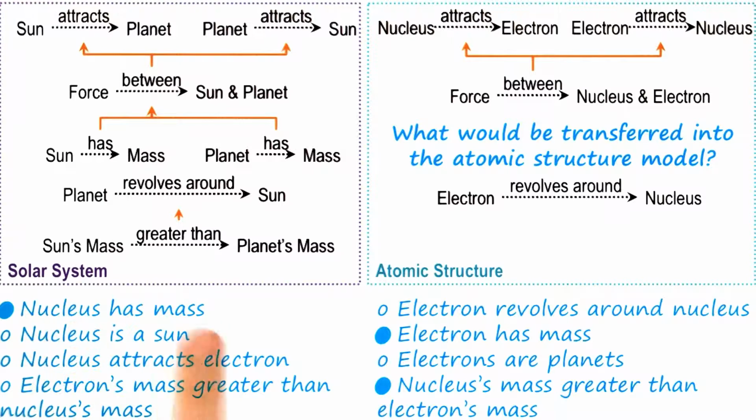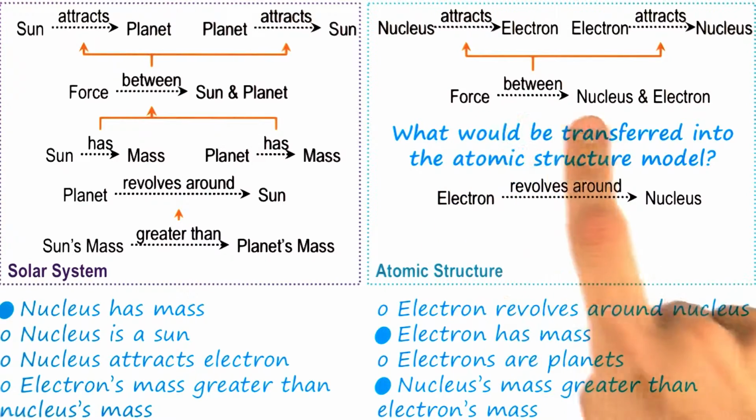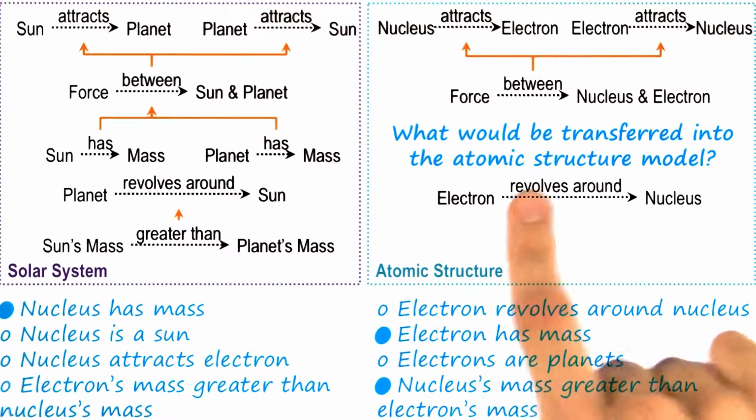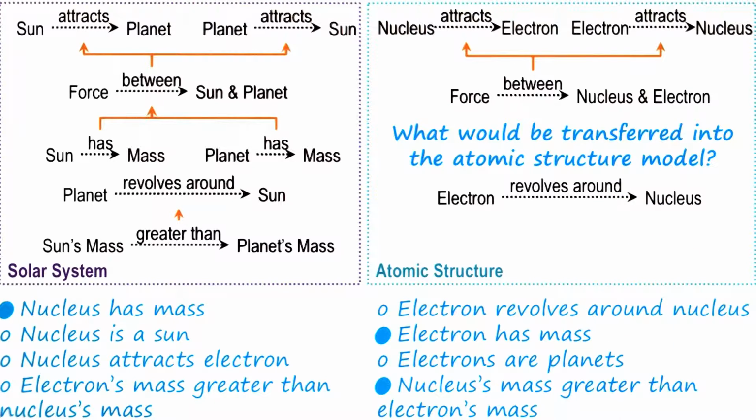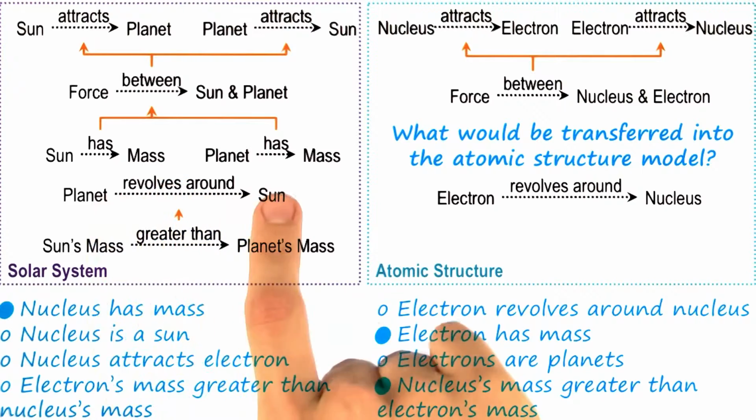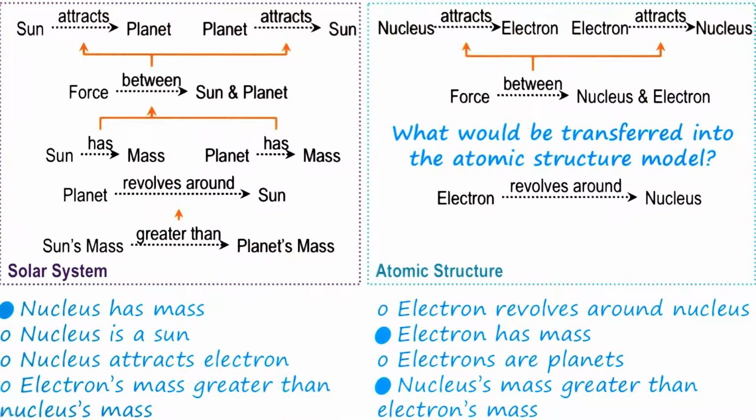So the nucleus has mass and the electron has mass, and those are going to cause the force between the nucleus and the electron. We're also going to transfer the idea that because the electron revolves around the nucleus, that means that the nucleus must have a greater mass than the electron. The planet revolved around the sun because the sun's mass was greater than the planet's, so the electron must revolve around the nucleus because the nucleus's mass is greater than the electron's.